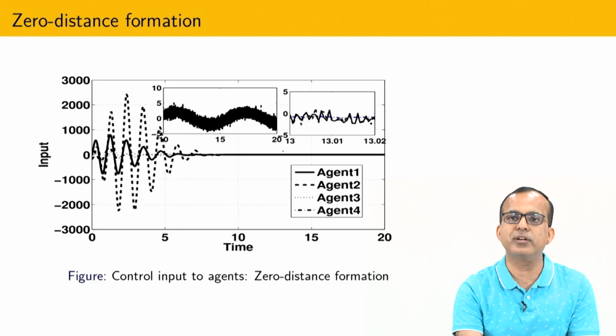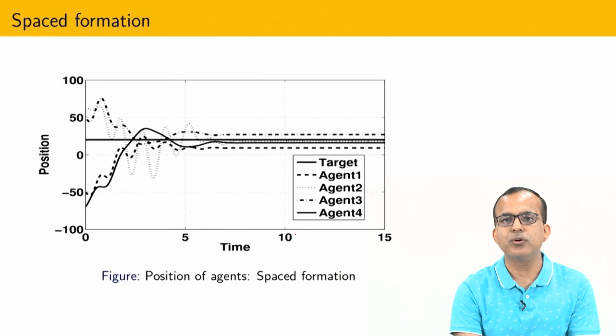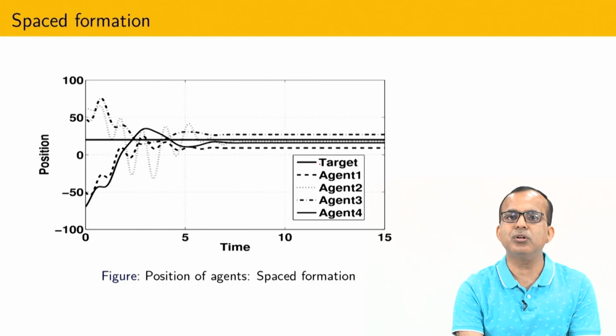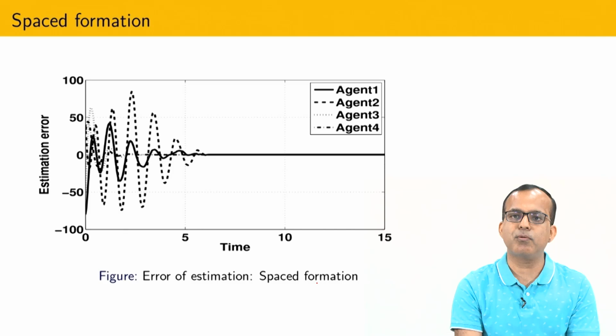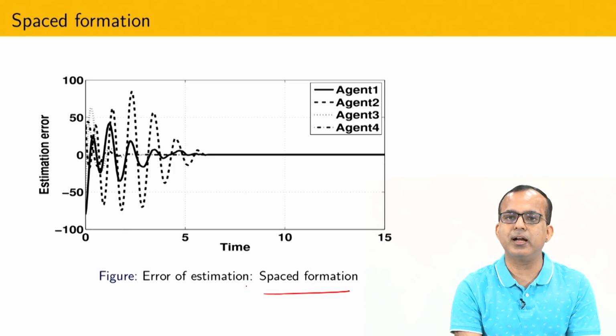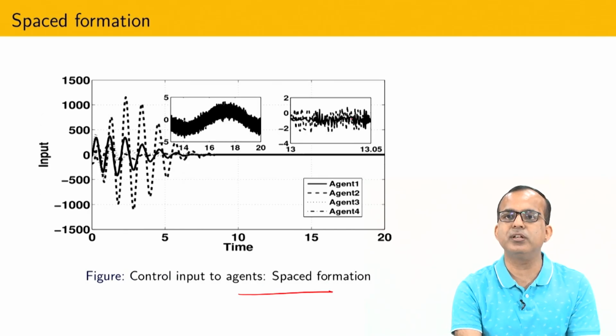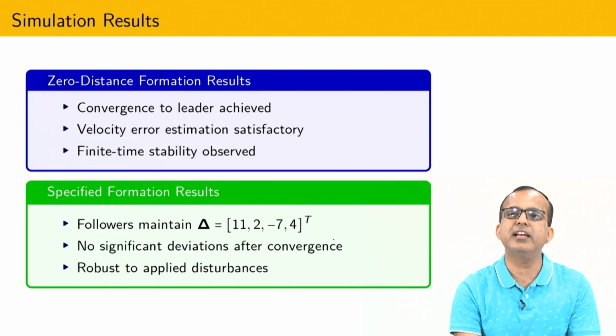So if you see the control carefully, then the control is continuous. Okay, and after that formation also we have maintained with respect to 20, because I am giving u equal to 0. So by Newton's first law, their position is not going to change. In this way I can maintain the space formation. This is the error of the estimation, and finally the control, easily you can see that the control is again continuous.